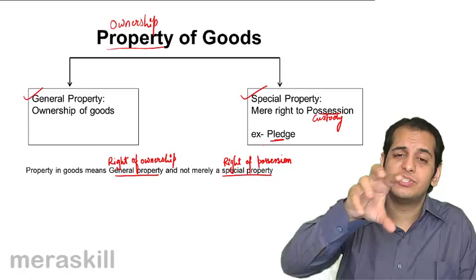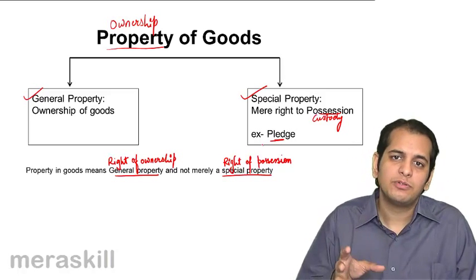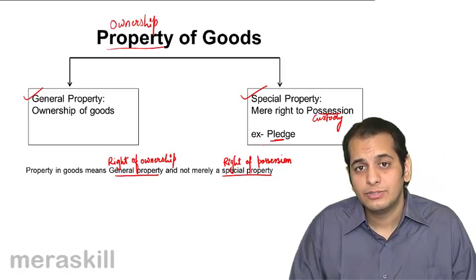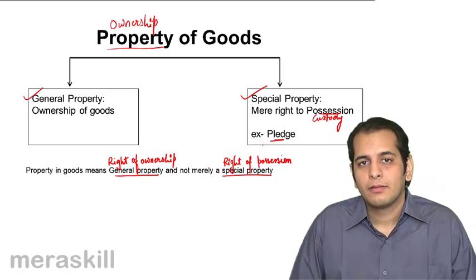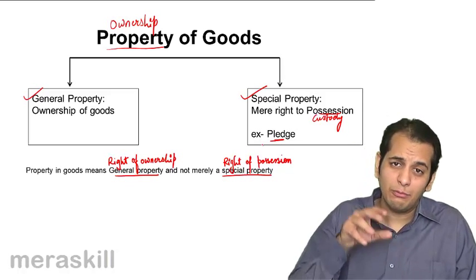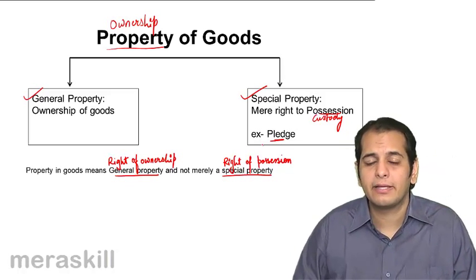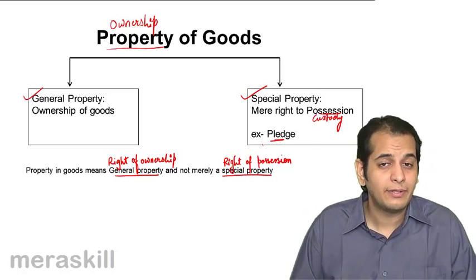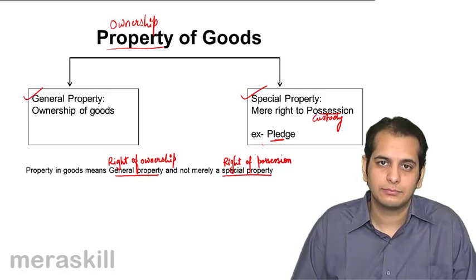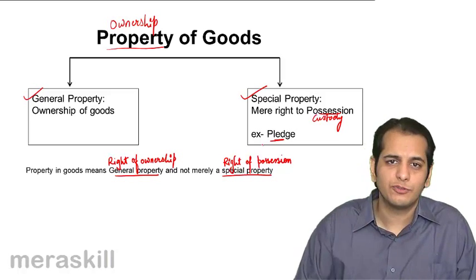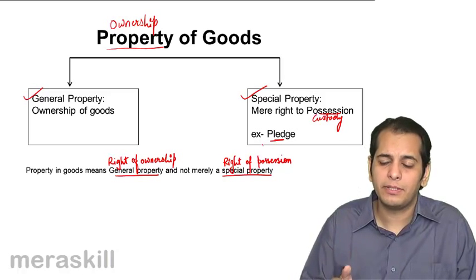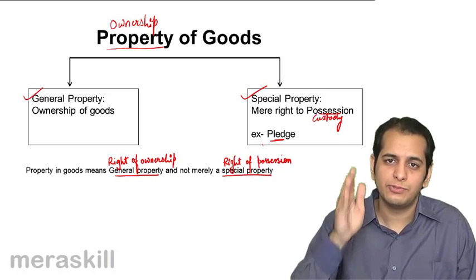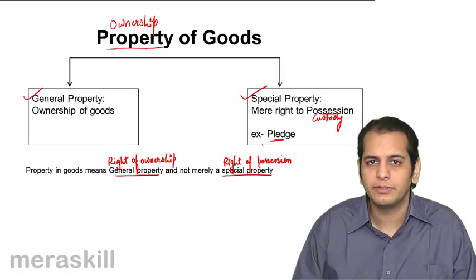So you have the general property as far as the gold is concerned. However, when you keep that gold as security with the bank, the bank only has a special property, a right to possess only. So these are the two types of property. Whenever we talk about property in sale of goods, we are referring to ownership, general property.